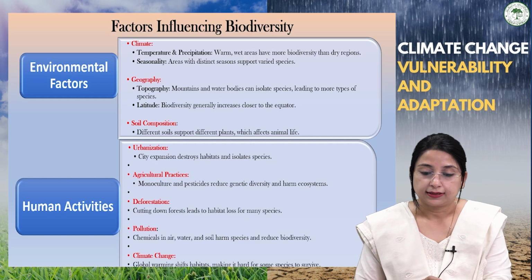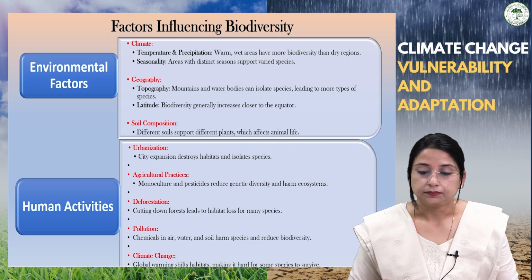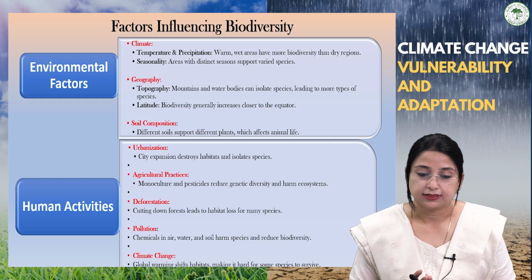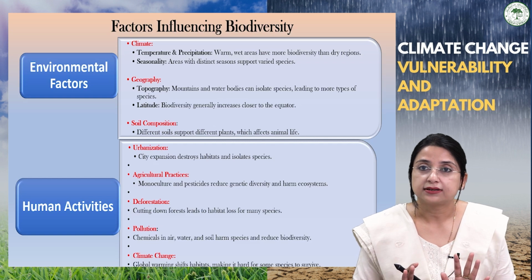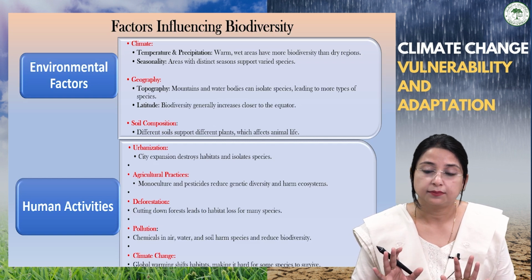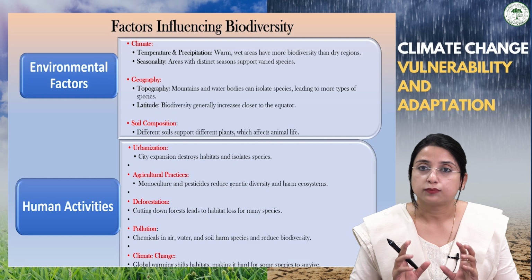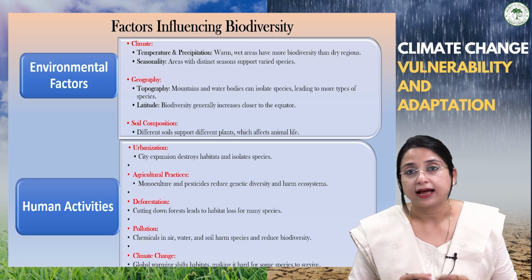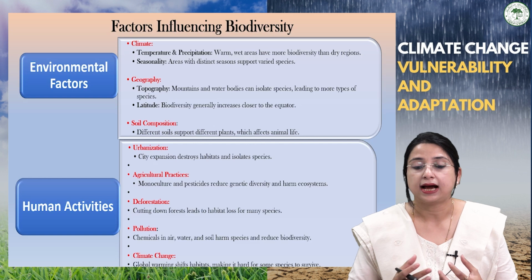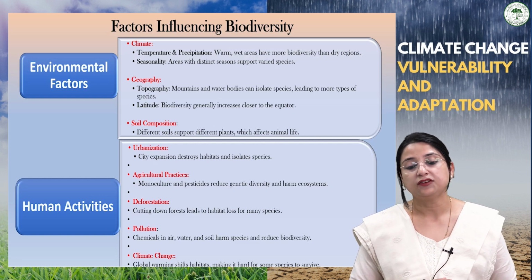So, what are the factors that influence biodiversity? Some are anthropogenic factors, that is, due to human activities, and some are natural factors that are inbuilt in nature. Those are the environmental factors.